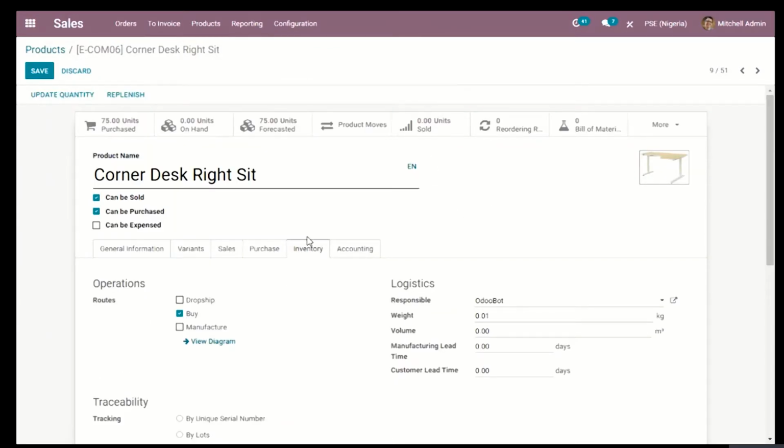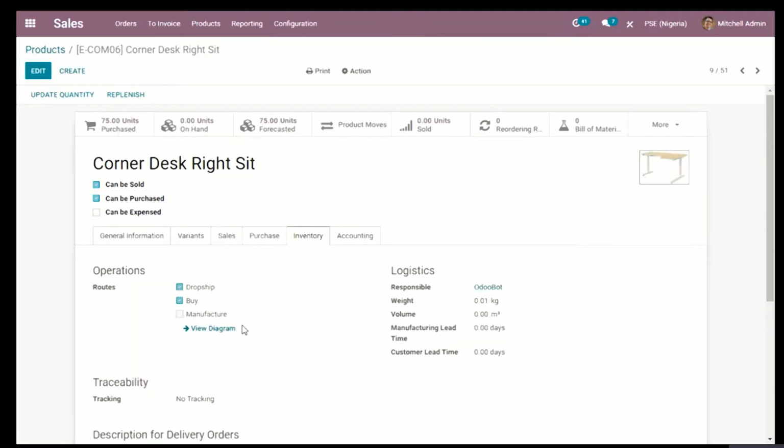As you can see, under the inventory tab, we have the option to drop ship, the option to buy, and the option to manufacture. Assuming you are manufacturing it, you can check this box, but for the sake of our example, we're going to check drop ship and we will save this item.